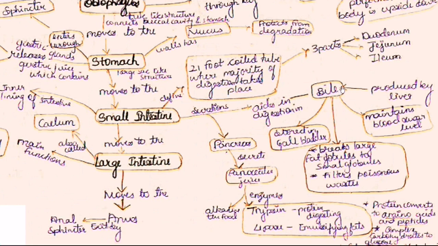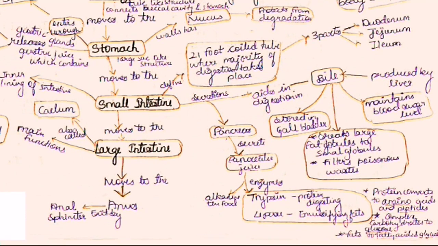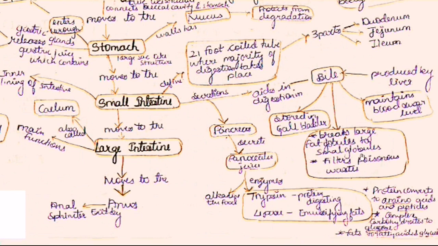And as we know, the gallbladder is also part of the liver. As an enormous amount of bile is secreted, the excess amount is stored in the gallbladder. What is the function of bile? It breaks large fat globules into small globules, and it also filters poisonous waste which enters our body through food.